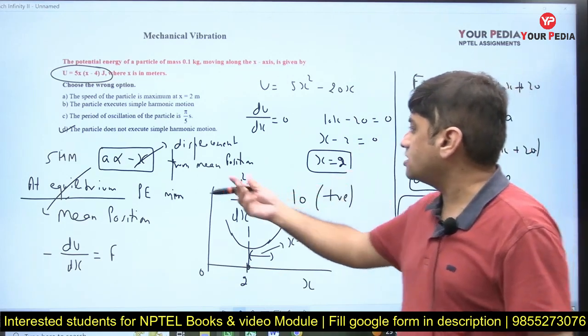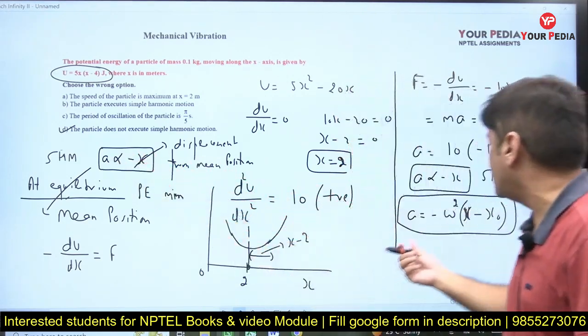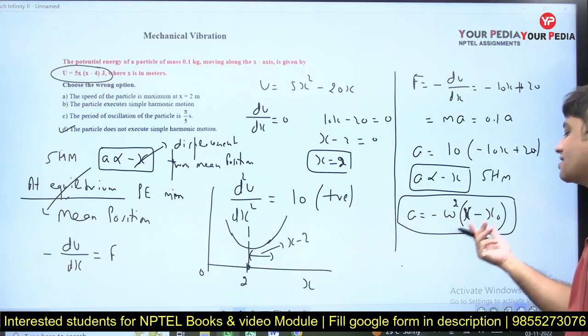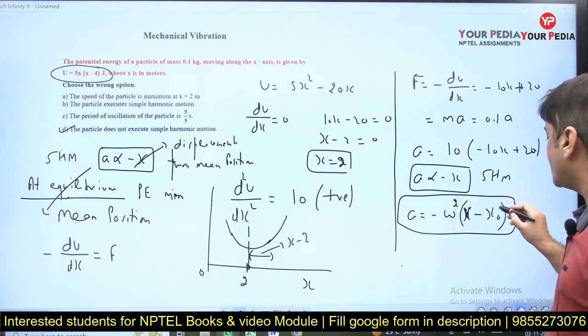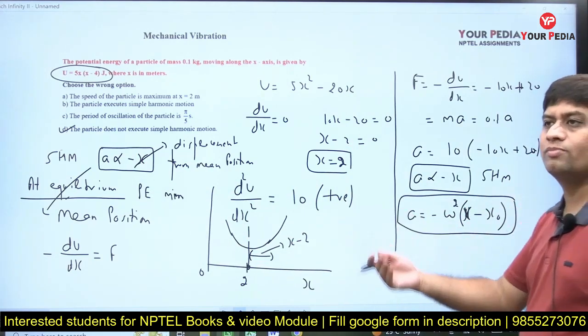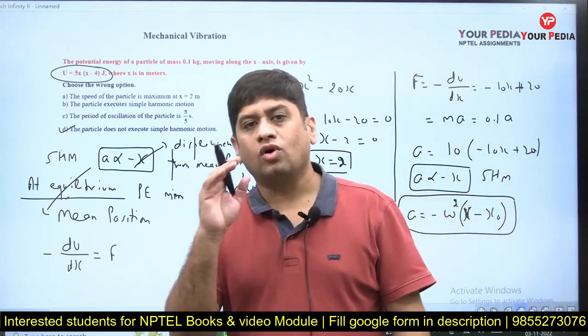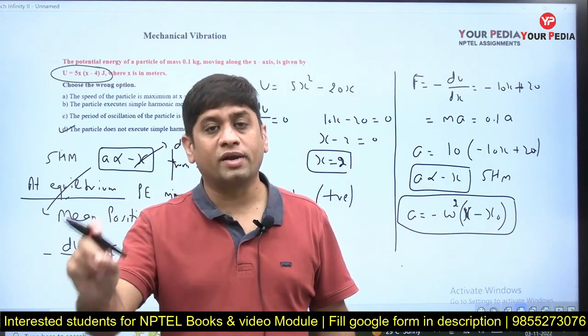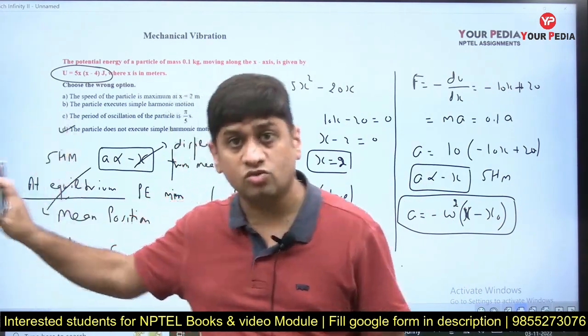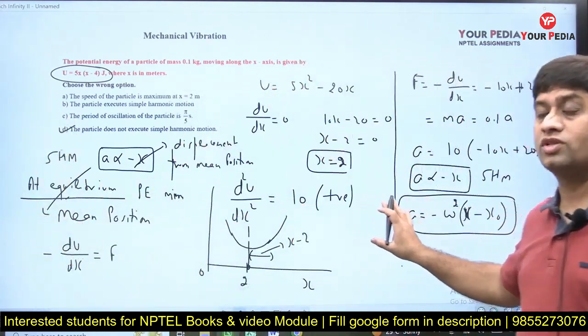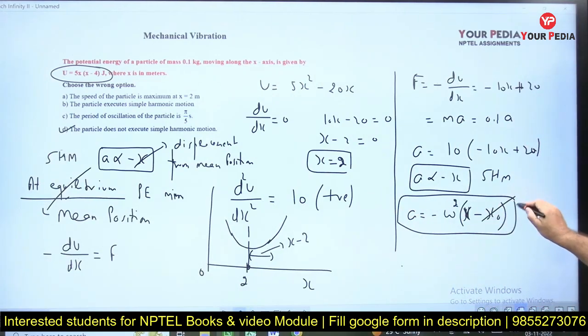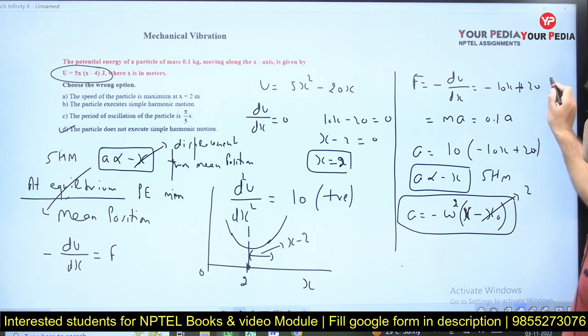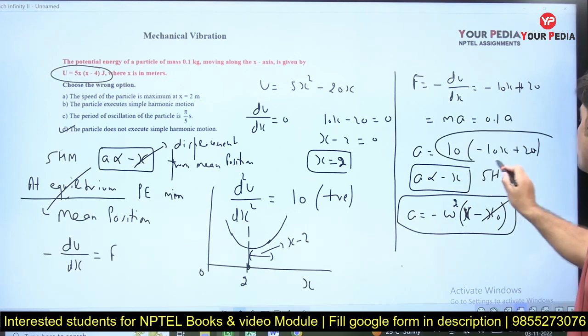So acceleration is proportional to minus (x minus x naught), where x naught is the initial position, and the constant of proportionality is omega square. So the general formula is acceleration = -omega square (x minus x naught). This question is based on that particular concept. So x naught is how much? x naught is equal to 2. Let's put it in now. This is acceleration, this is the formula we have got.